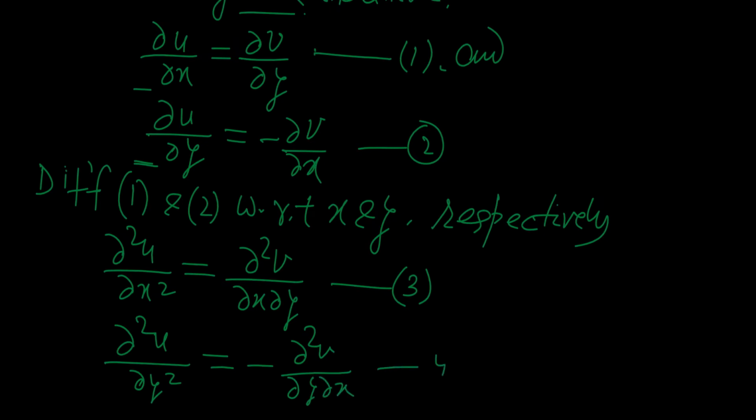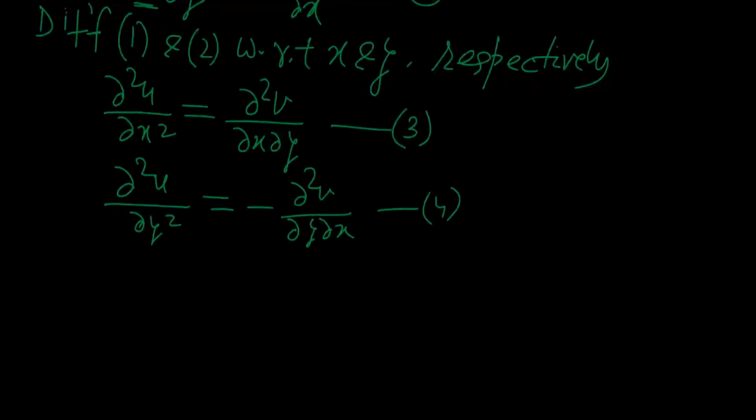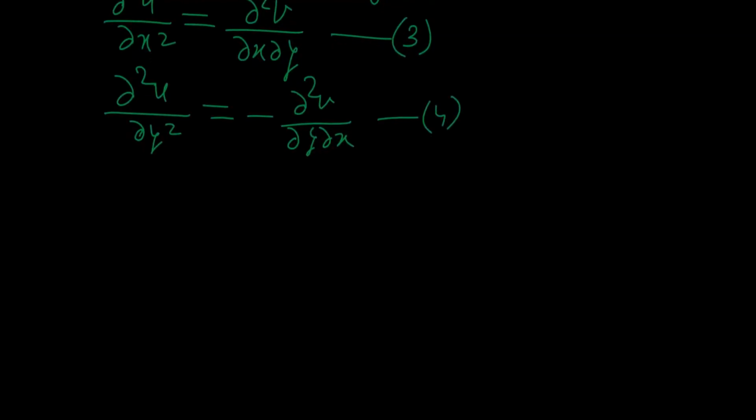Let us say this is equation 4. Now simply we add these two equations, 3 and 4, and let us see what will be our result.